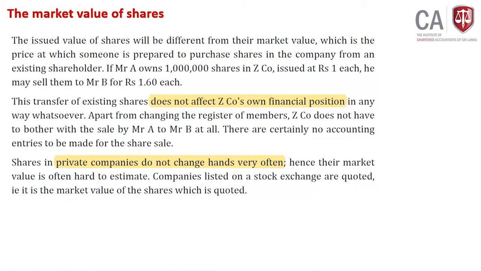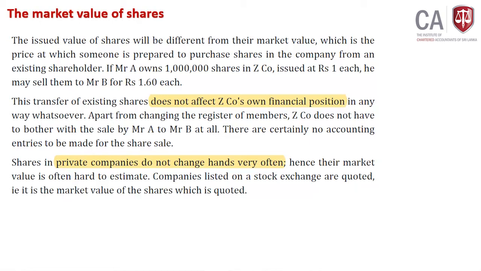If Mr. A owns 1 million shares in Z company issued at rupees 1 each, he may sell them to Mr. B at 1.6 each. That 1.6 transaction price will be decided based on the demand available in the market for those shares.